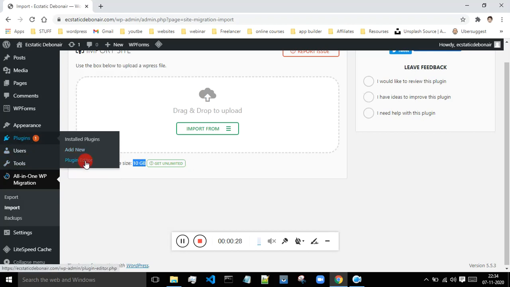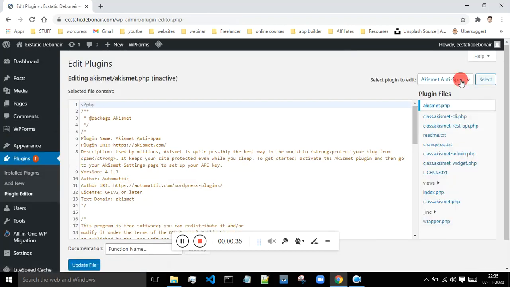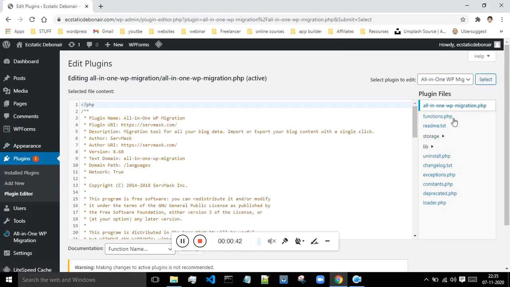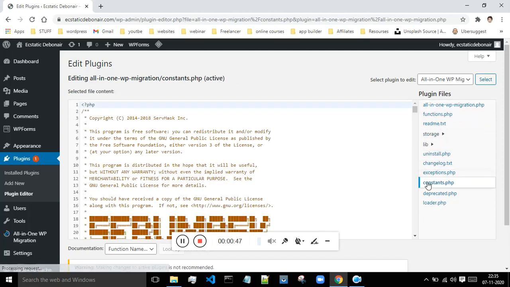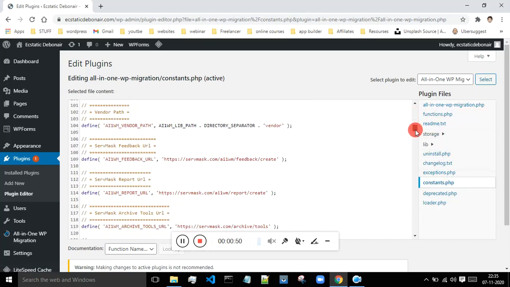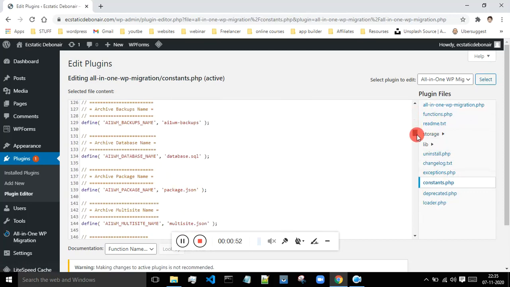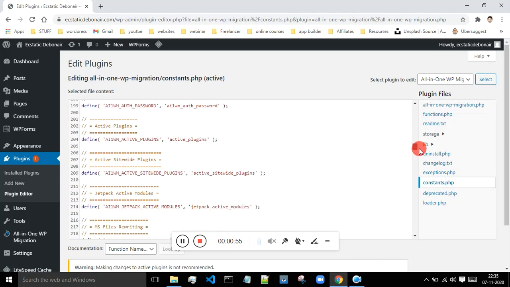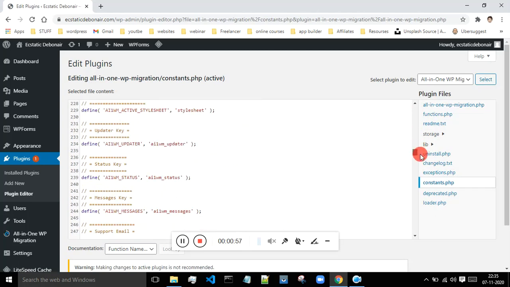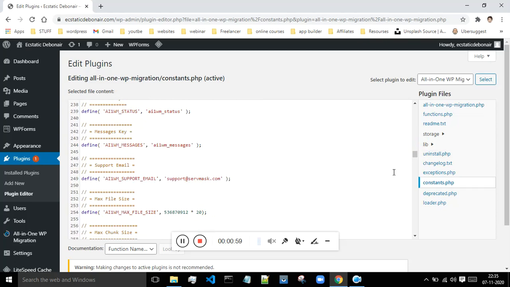Just go to Plugin Editor over here. Inside of Plugins, click on this Plugin Editor, and after that you have to select All-in-One WP Migration over here, and after that you have to go to this constants.php and just scroll down to somewhere around line 254. Okay, over here you will see this maximum file size.